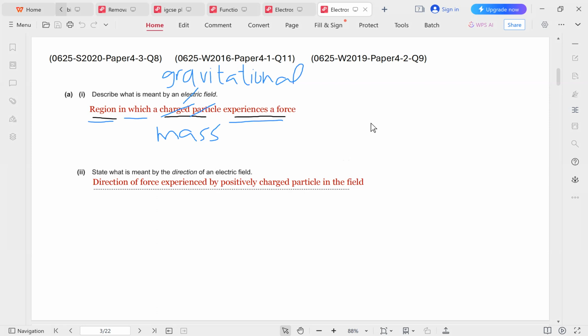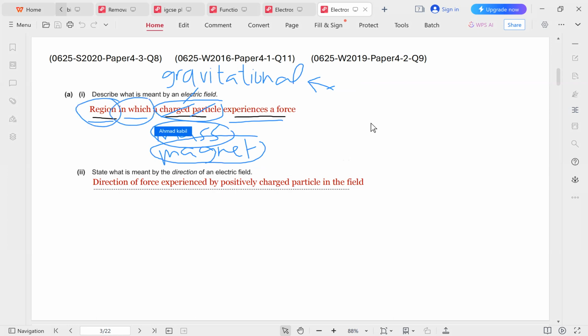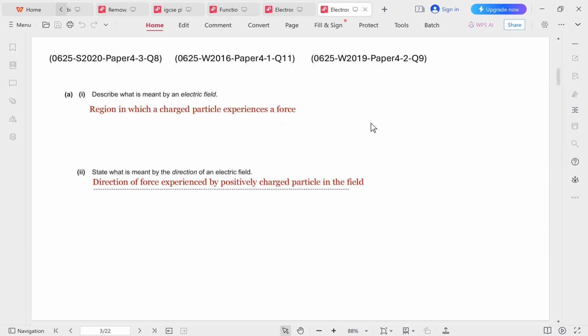Now, if it's an electric field, then this object has to be a charged particle. If it's a gravitational field, then this object must have a mass. If it's a magnetic field, then this object must be a magnet. But in all cases, a field is a region in which something experiences a force. So I want you to understand the difference between the different types of fields.